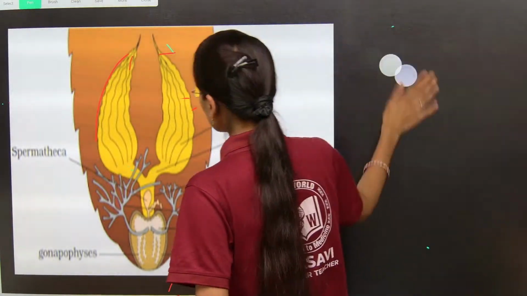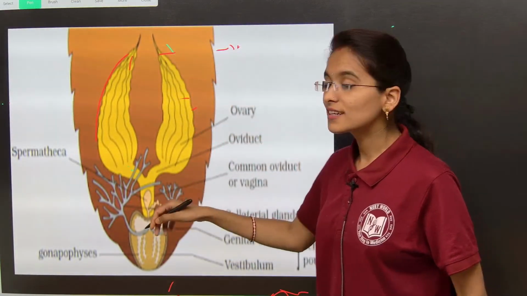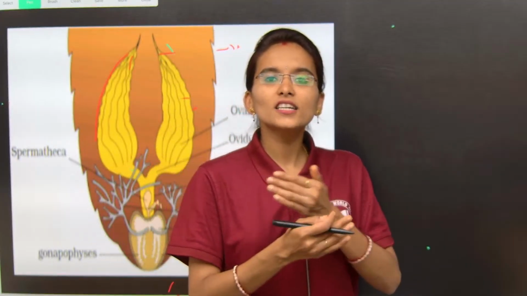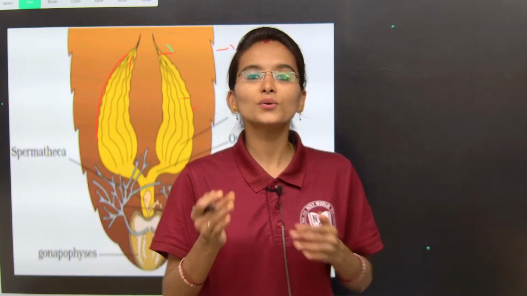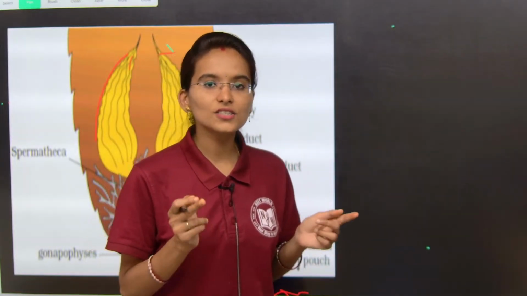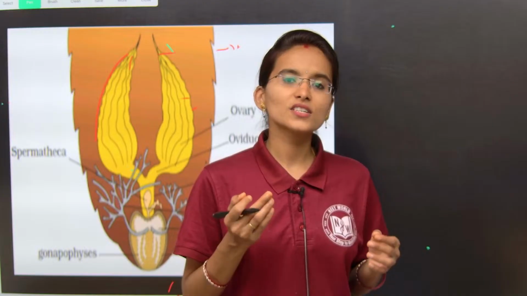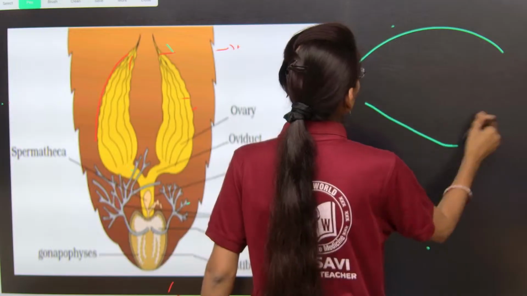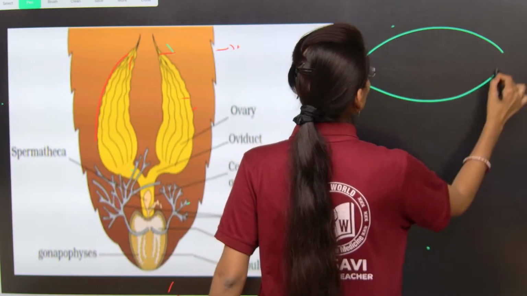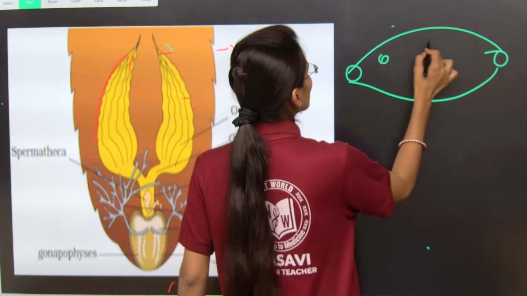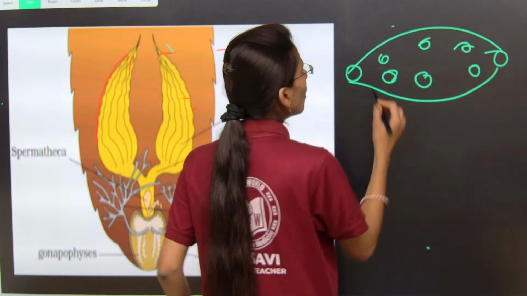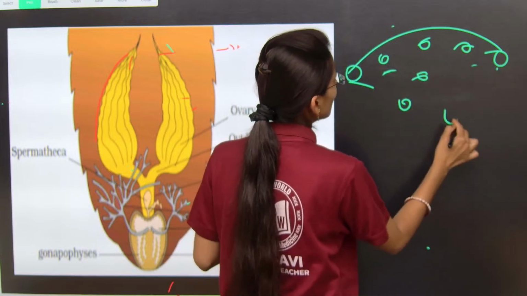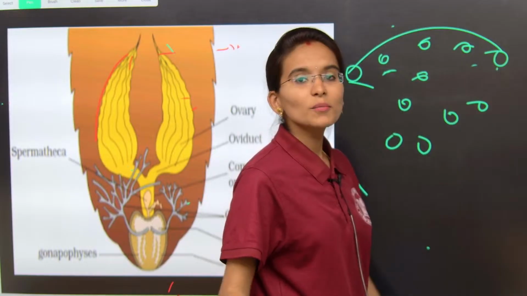Students, all the fertilized eggs present inside the ootheca are going to be released towards the external environment during favorable conditions only. Let me draw once again. This is the ootheca. Inside this, eggs are present, right? All these are going to be released out during favorable conditions only.